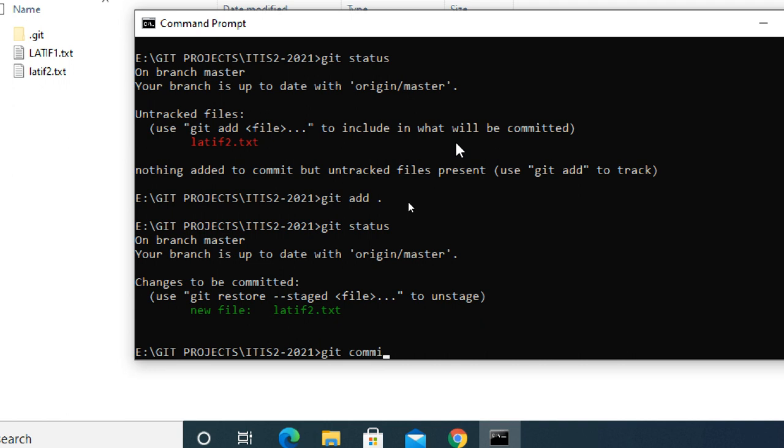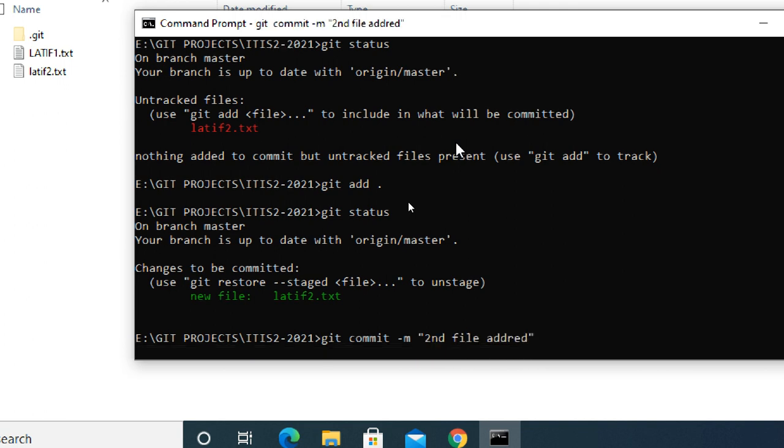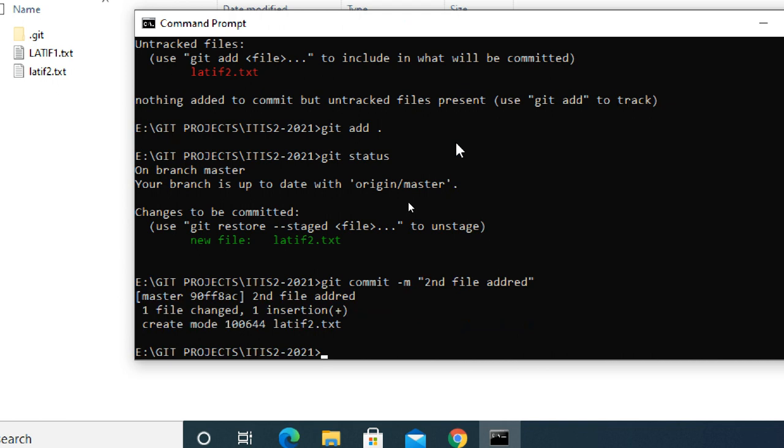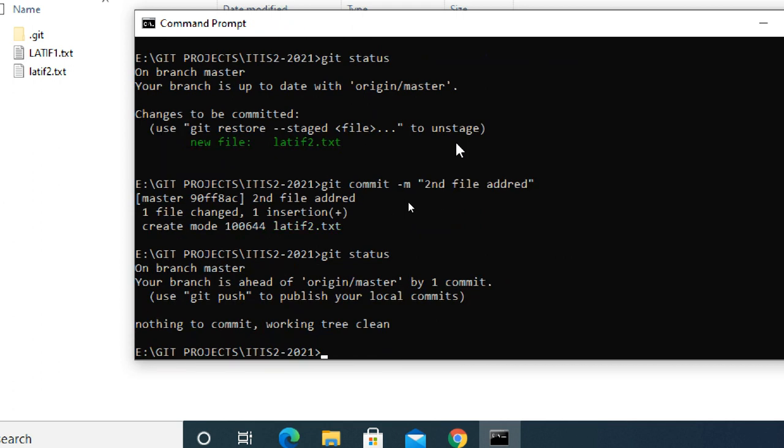Now git commit -m, second file added. Now git commit is completed. So what are these commands? These are up to the local repository part only. But now I want to upload this information to my remote repository.